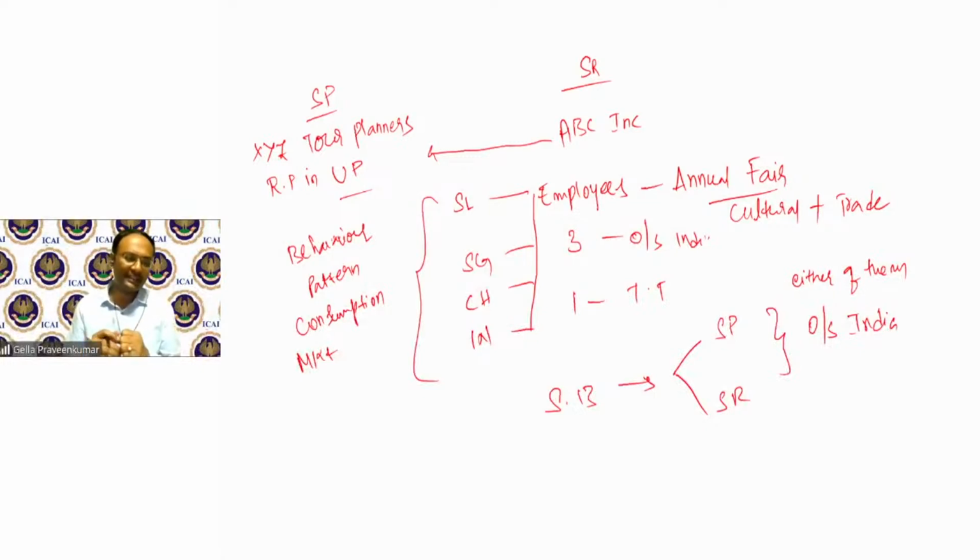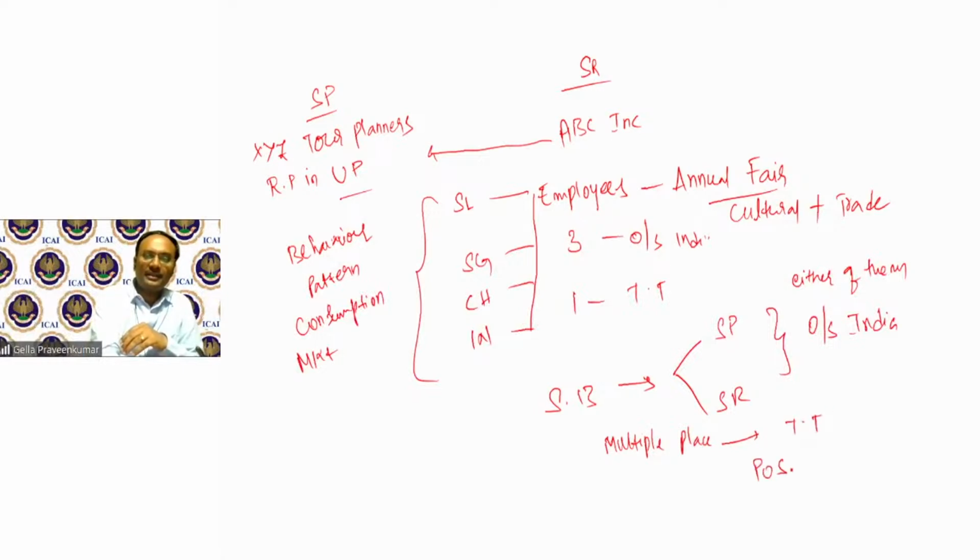So in this case, they say that because the event is being performed at multiple places, and one of them is taxable territory, accordingly, the place of supply happens to be taxable territory.